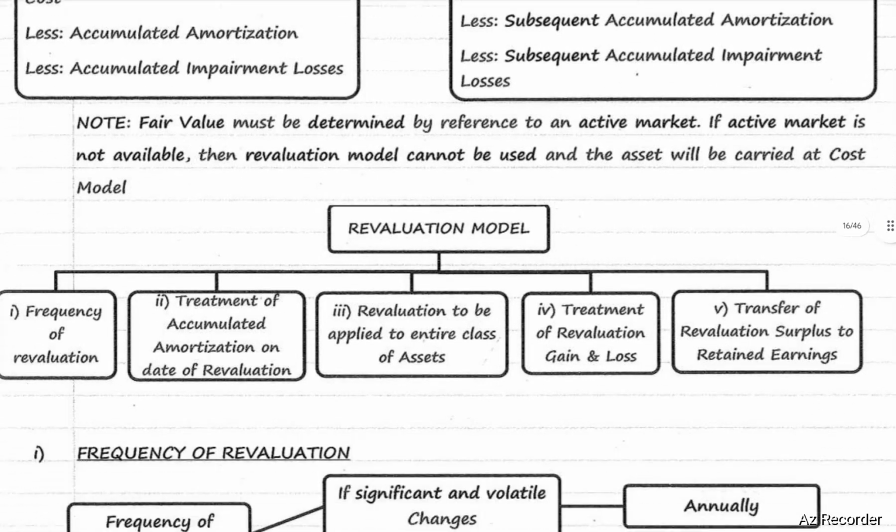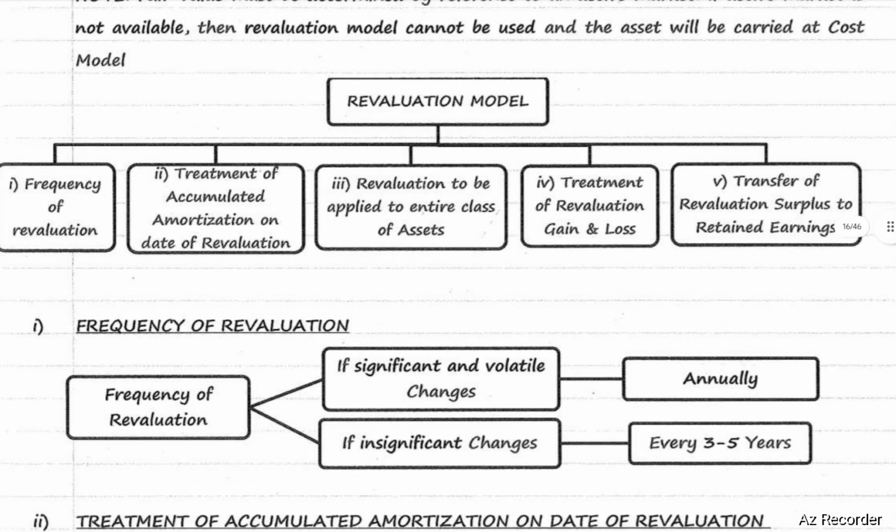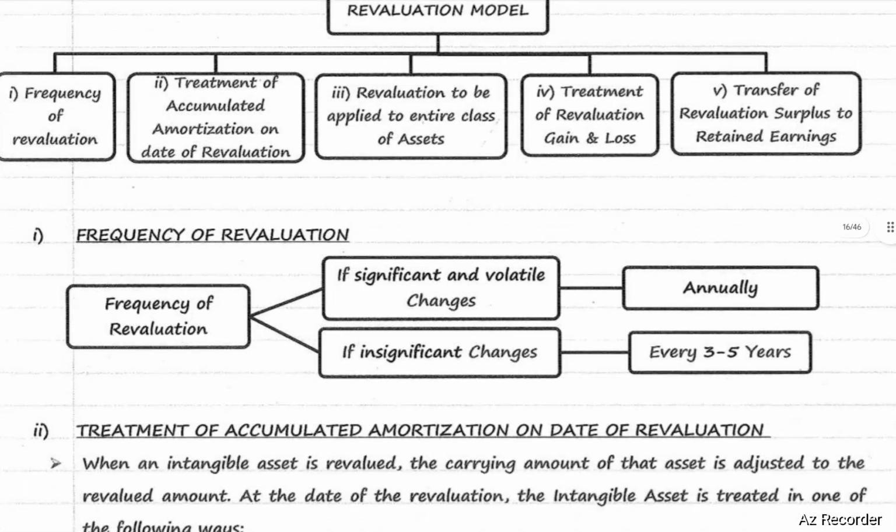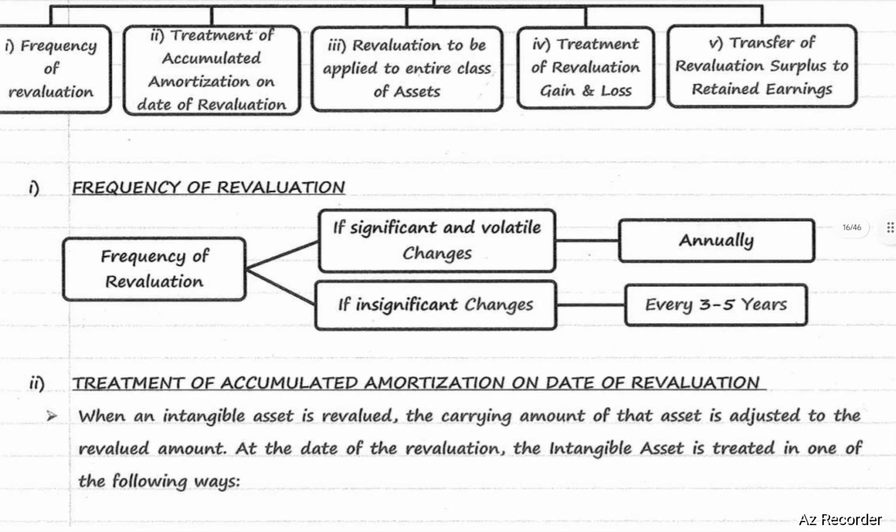Revaluation model, frequency of revaluation. If there are any significant and volatile changes, revaluation should be done on an annual basis. If there are any insignificant changes, revaluation should be done every 3 to 5 years. What is the treatment of accumulated amortization on date of revaluation? When an intangible asset is revalued, the carrying amount of that asset is adjusted to the revalued amount. At the date of revaluation, the intangible asset will be treated in one of the following ways.